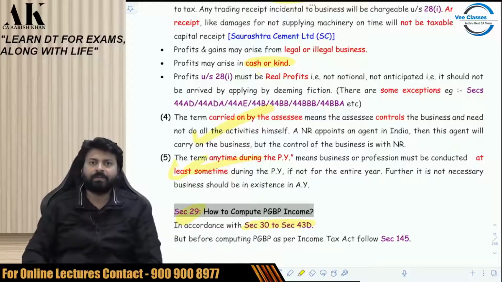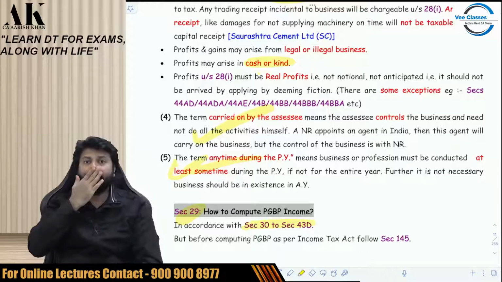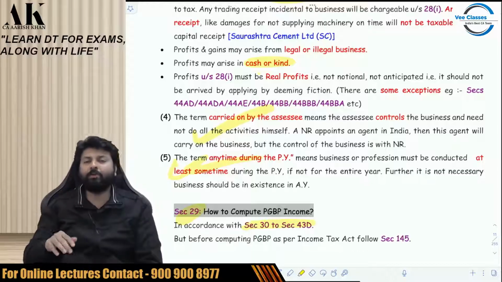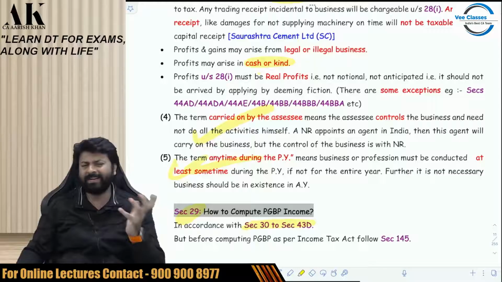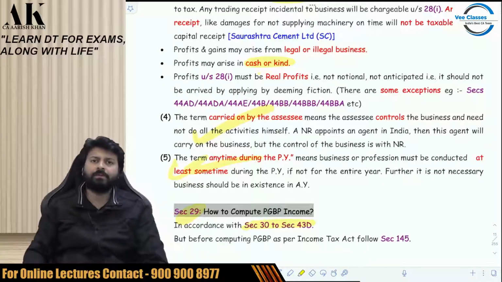Okay. But before doing all this, what is there in section 30 to 43D? In section 30 to 43D, mainly there are PGBP disallowances and PGBP deductions. Mainly, it is about only that. It talks only about these two things. So these are the things which are there in section 30 to 43D.